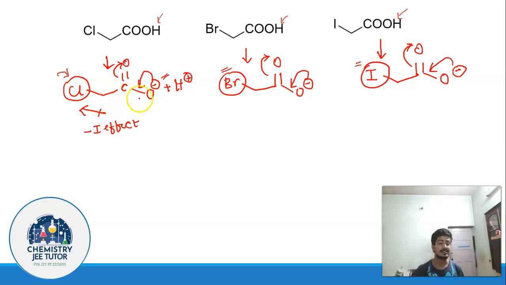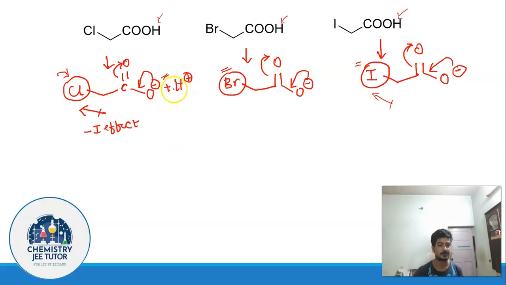So in this case, this negative charge is going to be delocalized over this entire molecule. In this case, to some extent, yes, because bromine is going to attract. In this case, it will delocalize, but to the least extent because of the least electronegativity of iodine. So this negative charge will be delocalized to a lesser extent. I believe this is clear because of the lesser inductive effect, minus I effect of iodo group as compared to chlorine or bromine, as inductive effect is a function of electronegativity. It's something I have told you earlier.